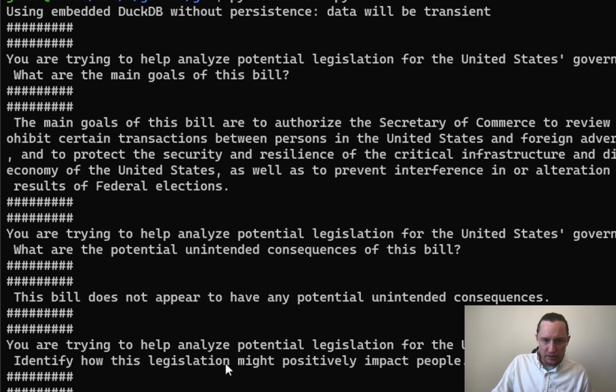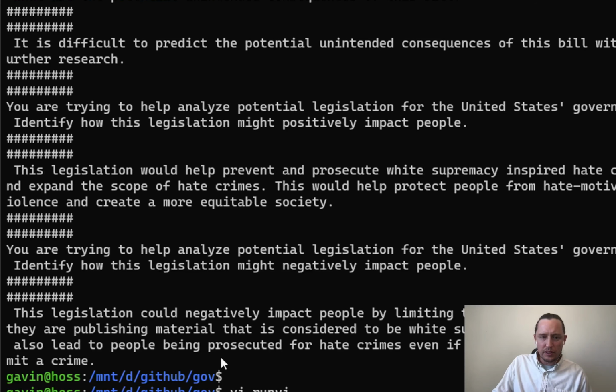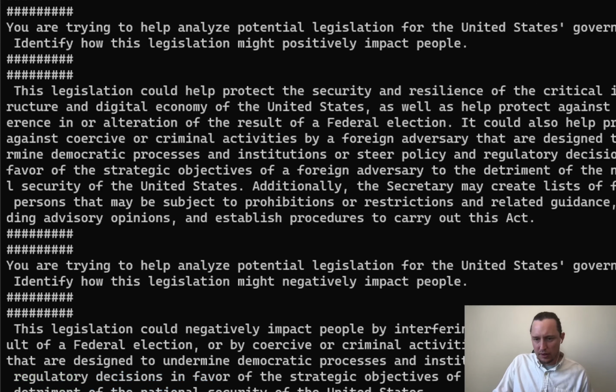I then asked, identify how this legislation might positively impact people. So this legislation could help protect the security and resilience of the critical infrastructure and digital economy of the United States, as well as help protect against interference in or alteration of the result of a federal election.